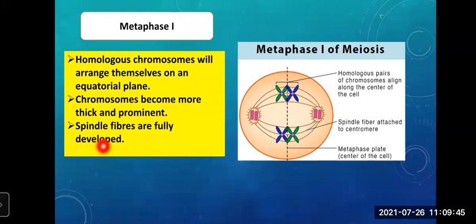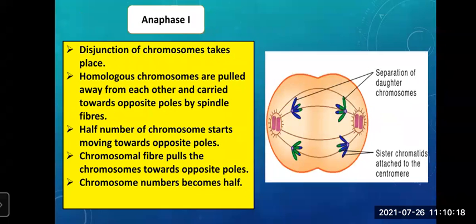Then spindle fibers are fully developed. You can see spindle fibers, they are fully developed. These are the characteristics of metaphase 1. By the name you should understand that the homologous chromosomes are arranging themselves on an equatorial plane. Got it? Next, as it began with prophase 1, then it went on to metaphase 1, the next is anaphase 1.